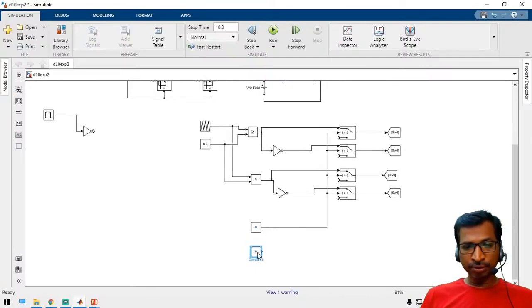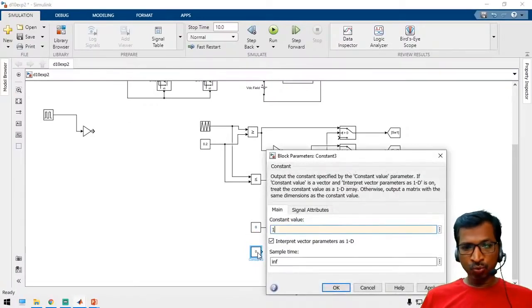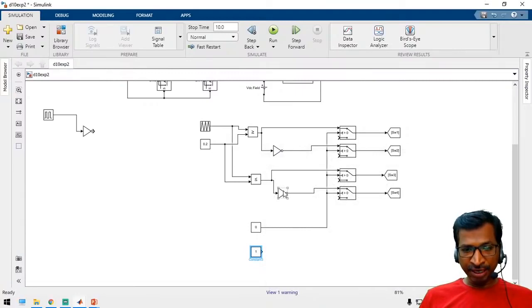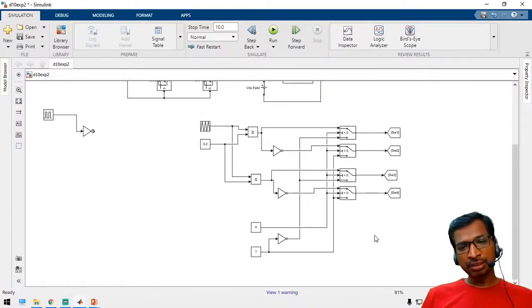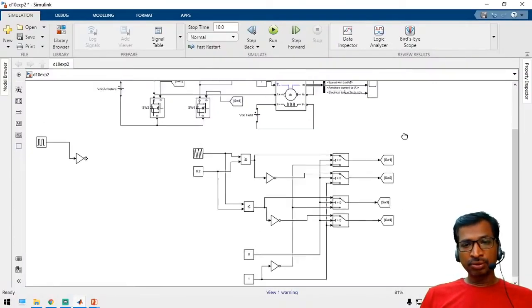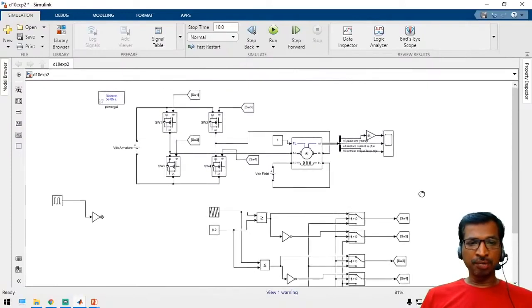So take 1, which by default will be 1, and take a NOT gate. By default, switch 2 and 4 need to be high, and switch 1 and 3 need to be 0. So this is the control logic to generate the four quadrant operations.